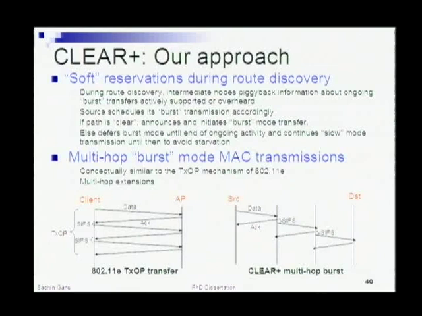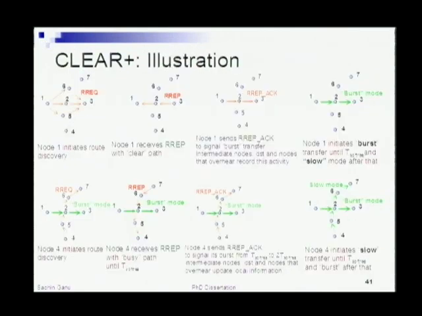You extend the same concept to a multi-hop scenario, and the idea is that first of all you eliminate all the RTS, CTS overheads associated with the previous method, and once you have set up your soft reservations, which I'll explain later, you can then use this quick cut through, a multi-hop burst transfer at the MAC layer, to send your packets quickly across. In the burst transfer, the intermediate node acknowledges the packet back and sends the ongoing packet to the next hop just after the minimum SIFS interval, instead of a DIFS and a back off as in the case of 802.11.